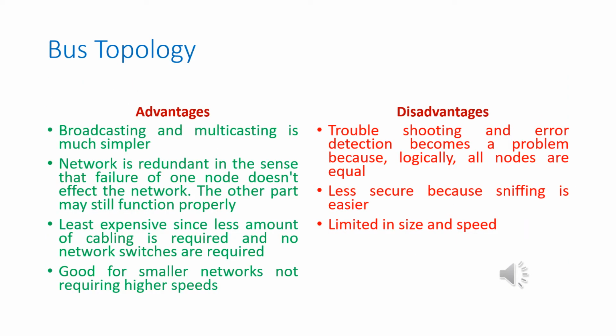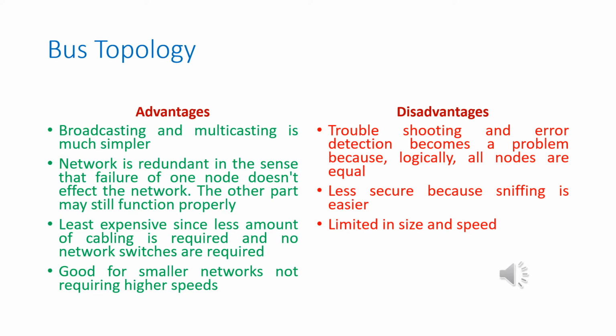So we'll try to see the bus topology advantages and disadvantages. Coming to the bus topology advantages, broadcasting and multicasting is much simpler here. Next, the network is redundant in the sense that failure of one node doesn't affect the network. The others may still function properly. Next advantage is it is least expensive, since less cabling is required and no network switches are required. Next advantage is it is good for smaller networks not requiring high speeds.